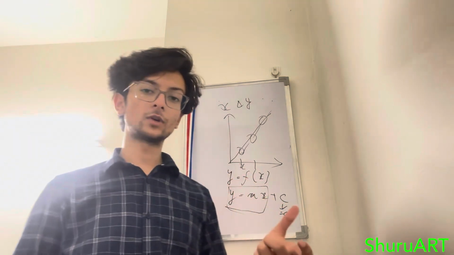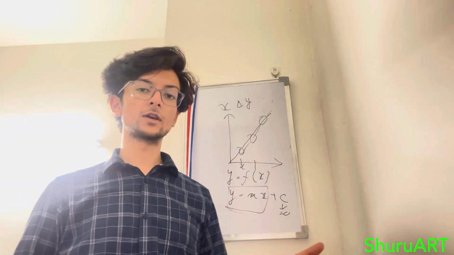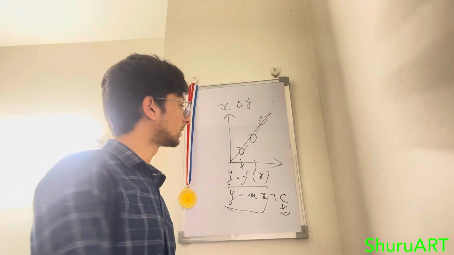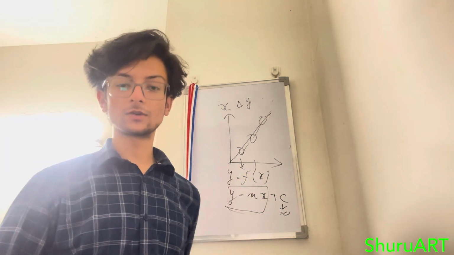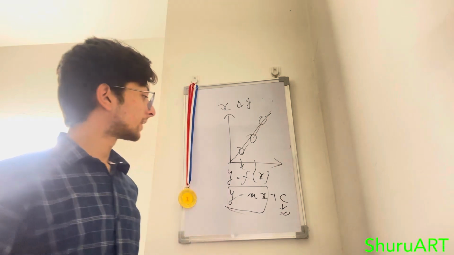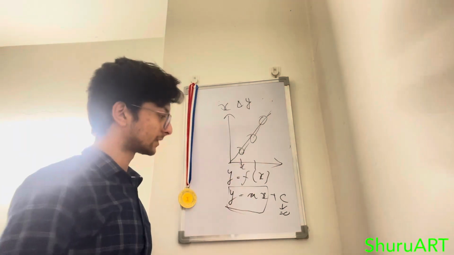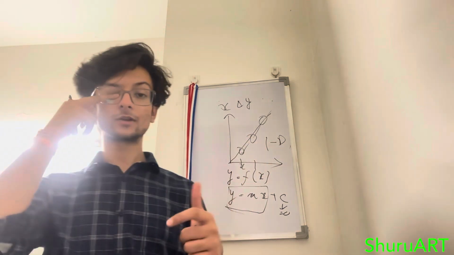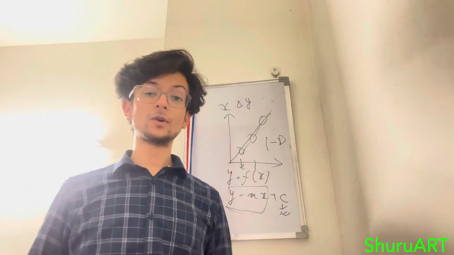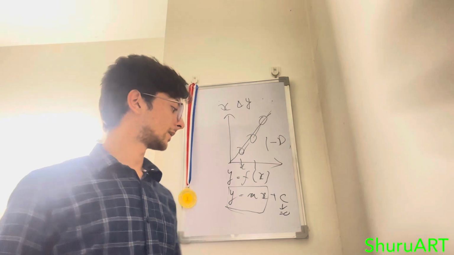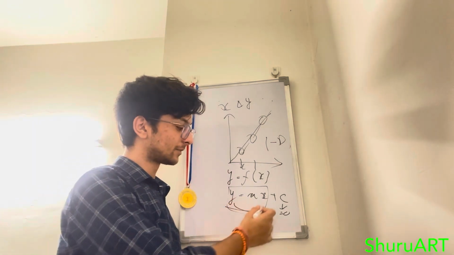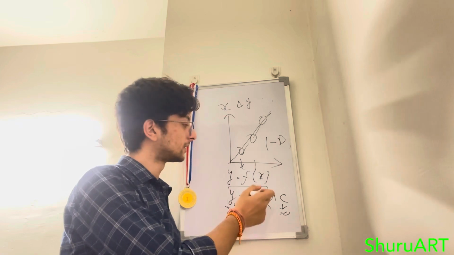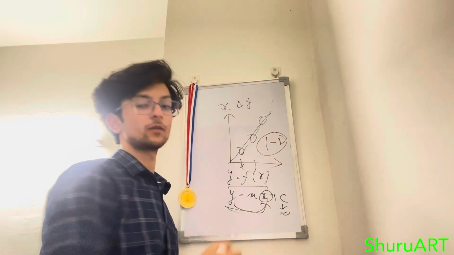I don't know if the word correlation should be used here, although they both are correlated. So here we can say this is one dimensional. How is it one dimensional? Because dimension is equal to the number of independent variables that we have, and here y is depending on x, so there is only one independent variable, that is x, and so the structure is one dimensional.